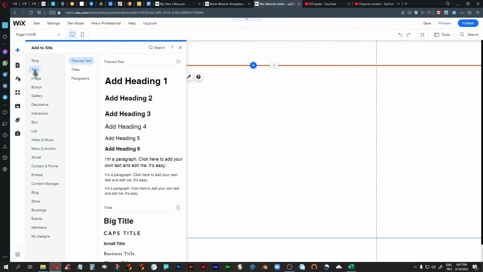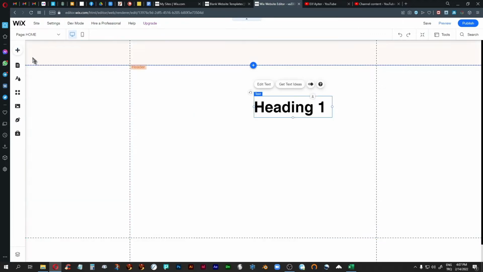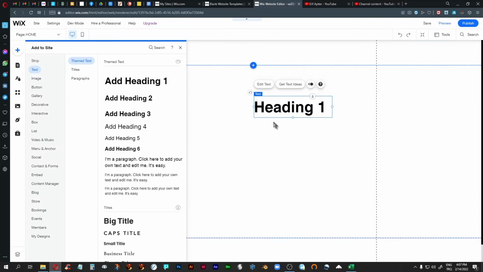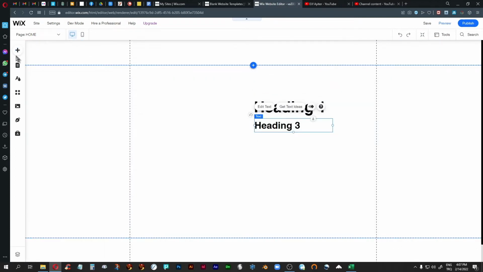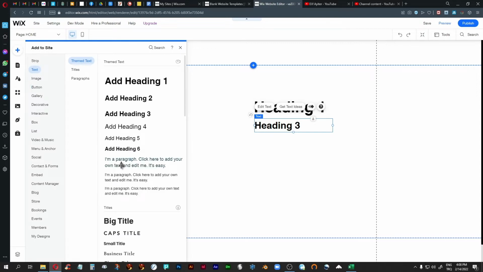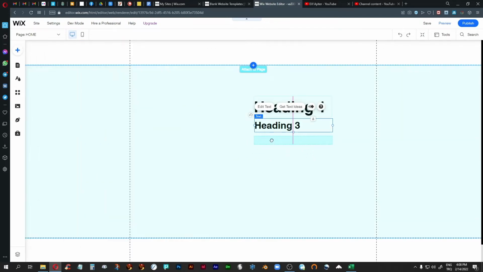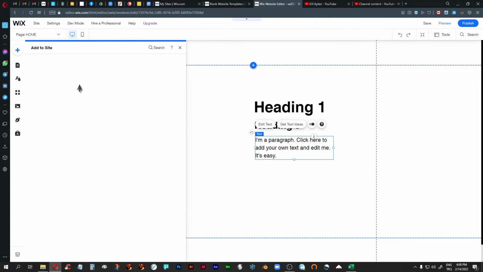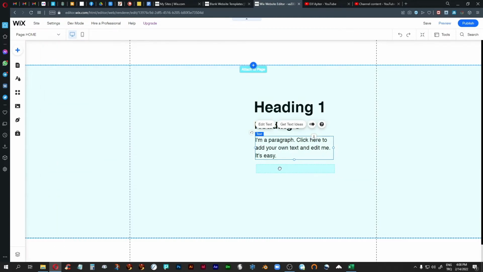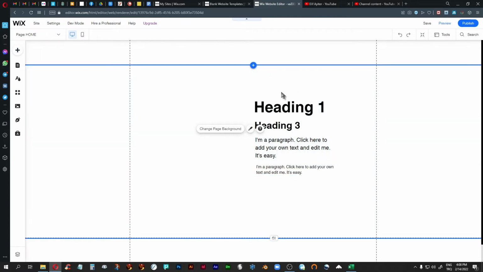I'm on text right now, and you just take things and you just drag and drop them onto the page. So I just added a heading. Let me add a subheading to that, and then let me add some paragraph text, and then also even some smaller paragraph texts. So I have basically set up a text hierarchy here.